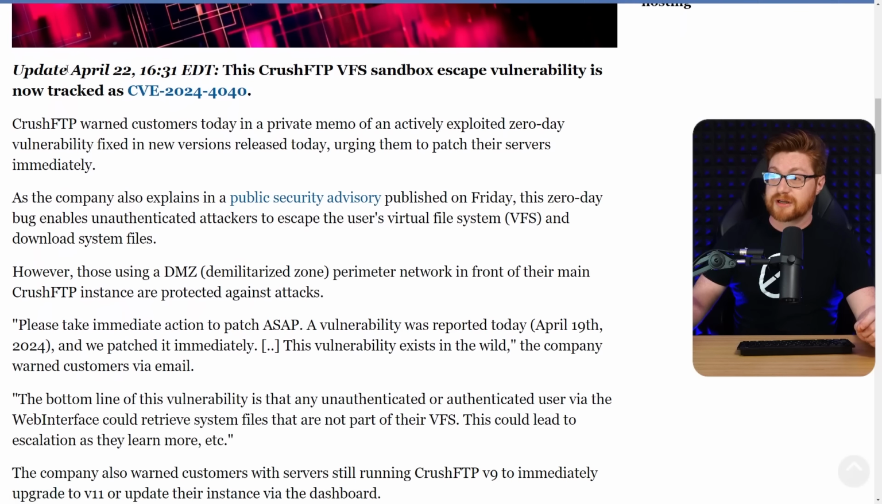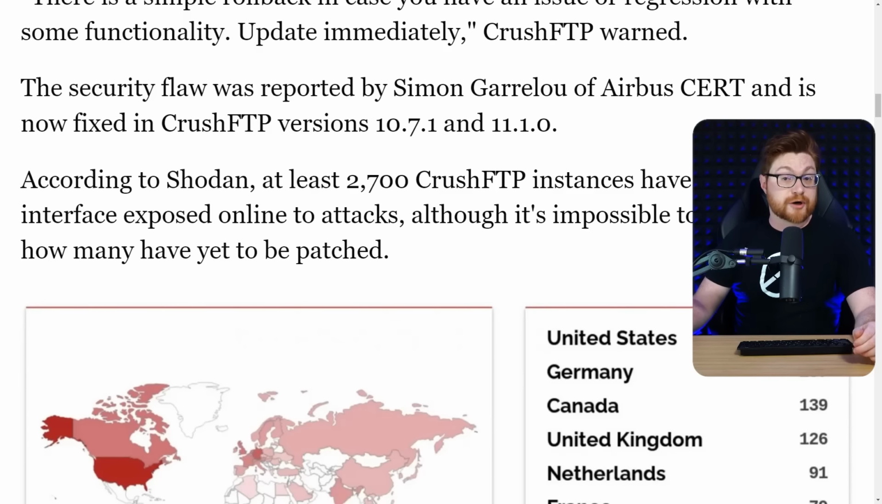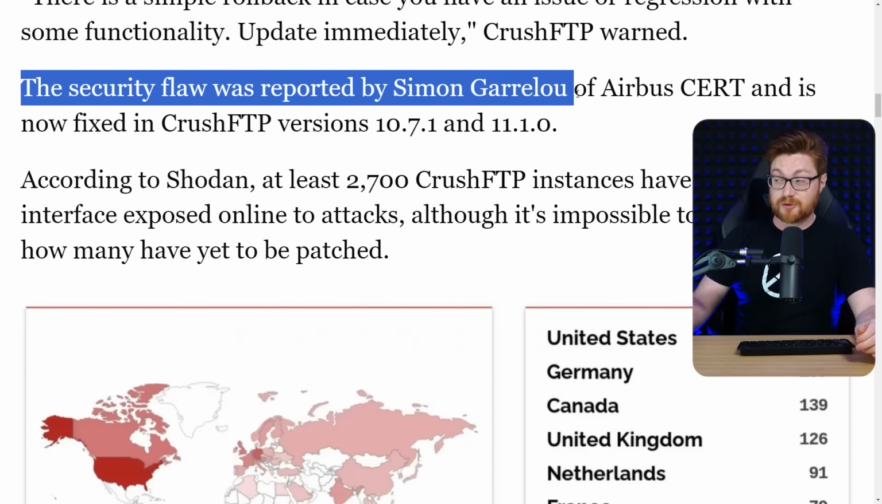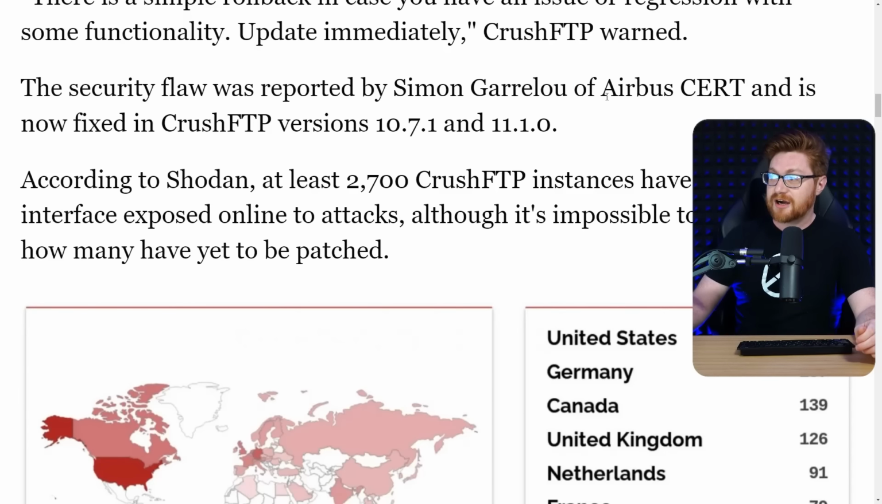And at that point, I think around April 22nd, it is tagged as CVE-2024-4040. Let me give credit where credit is due. This was found and disclosed by Simon Garelu. I'm sorry, I'm not sure about your last name, Simon, of Airbus Cert, and that's pretty awesome. Really cool to see those guys in action here. Now fixed in CrushFTP versions 10.7.1 and 11.1.0. So anything prior is vulnerable.